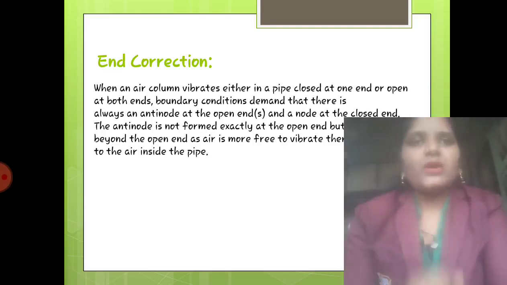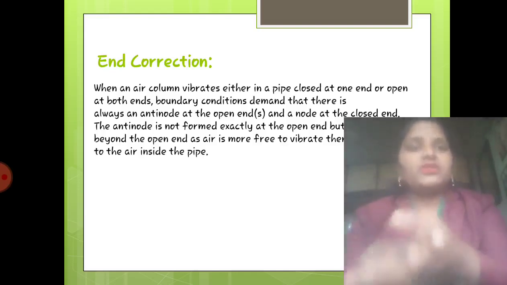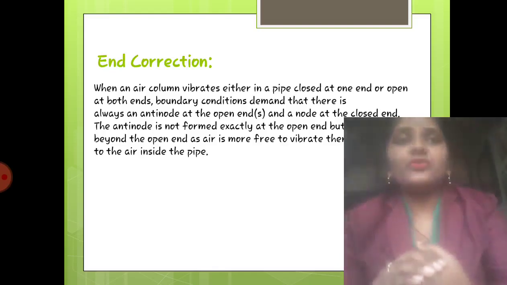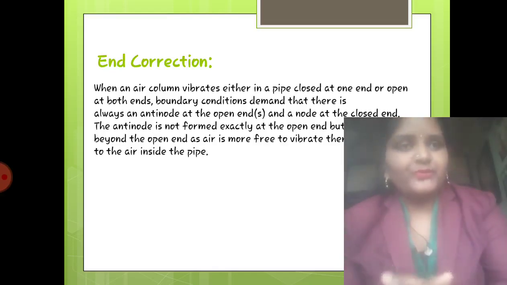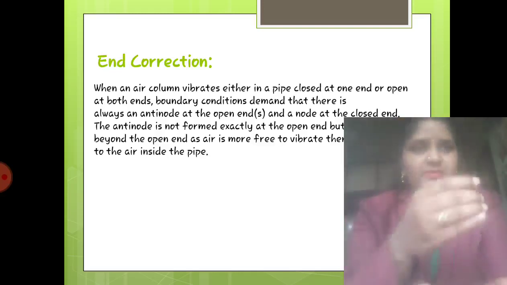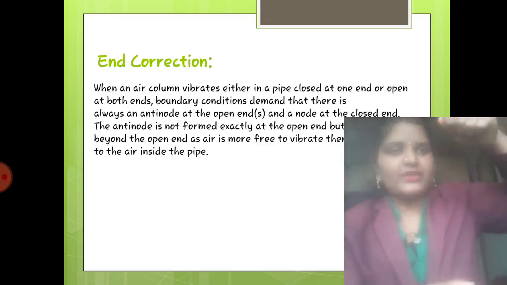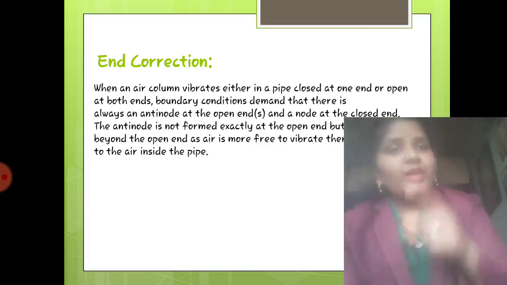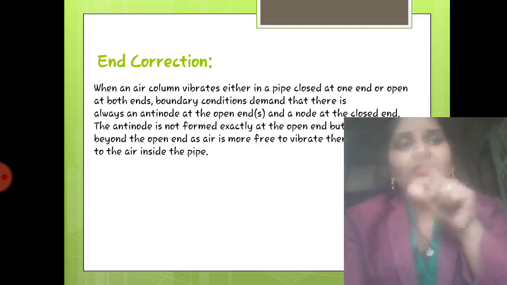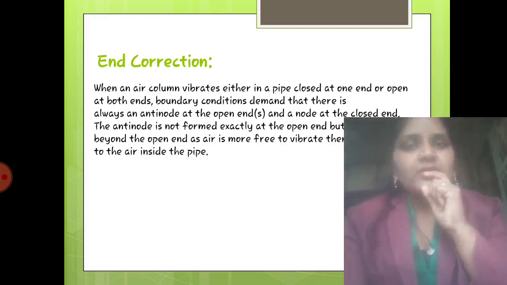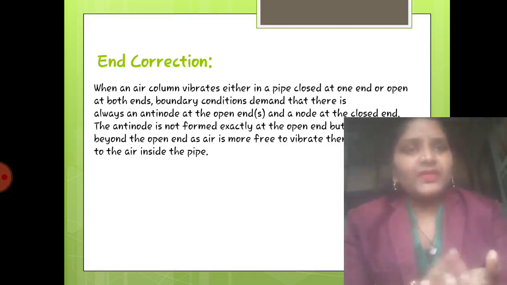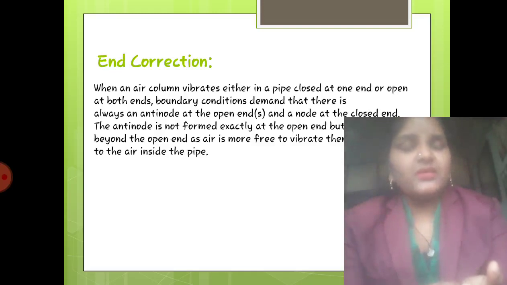So there should be some boundary condition. By that boundary condition, as we said, we can see when the amplitude will be maximum and when it will be minimum. If the pipe is there and I am giving vibrations by tuning fork and the vibrations are going inside the pipe, when will you get maximum amplitude and when the minimum amplitude? At the end which is closed, what will be the amplitude over that? Obviously it will be minimum.